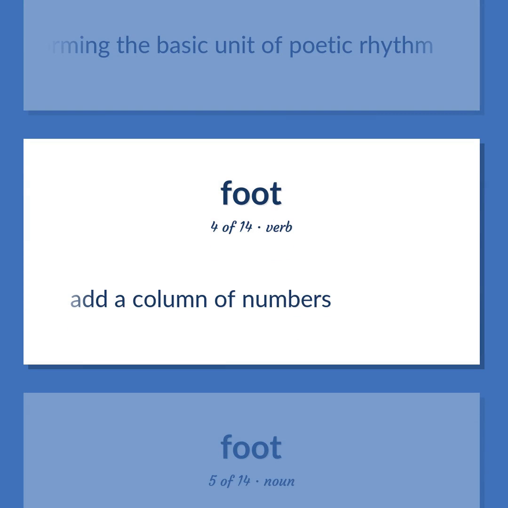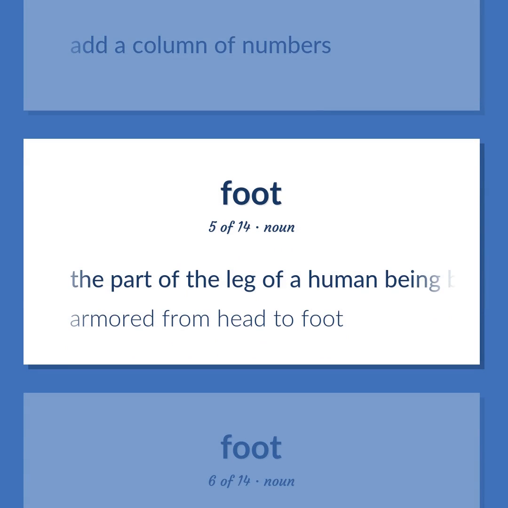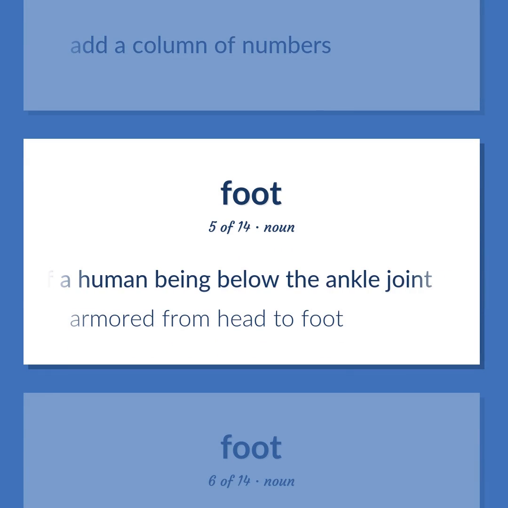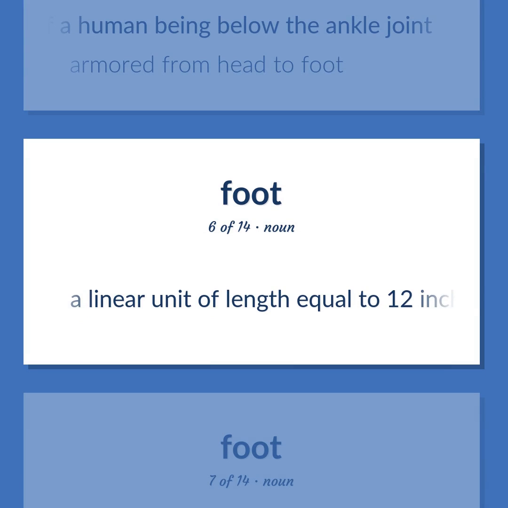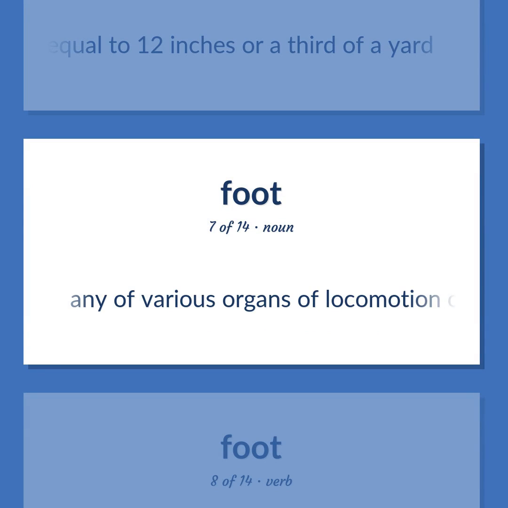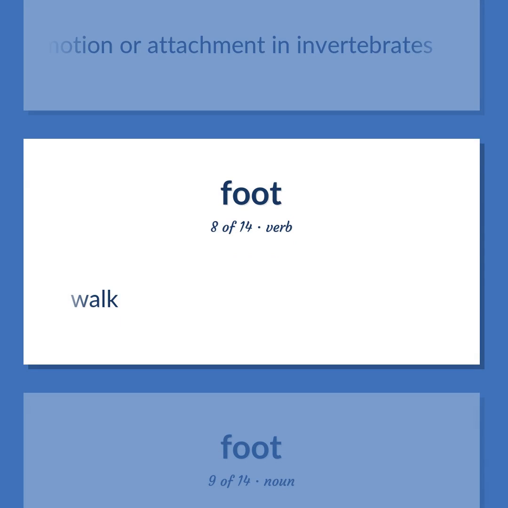Add a column of numbers. The part of the leg of a human being below the ankle joint. Armored from head to foot. A linear unit of length equal to 12 inches or a third of a yard. Any of various organs of locomotion or attachment in invertebrates. Walk.